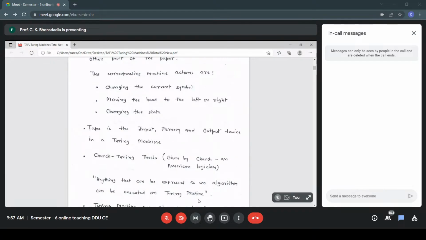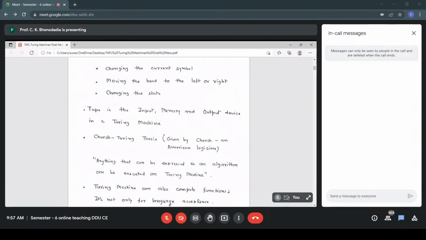Now, a statement that was provided by Church, an American logician, regarding the power of the Turing machine is called the Church-Turing statement or Church-Turing thesis. And this is a very powerful statement: anything that can be expressed as an algorithm can be executed on a Turing machine. A very, very powerful statement, because what does a computer do? In order to solve any problem, it requires an algorithm and its implementation, ultimately the program, a set of instructions.